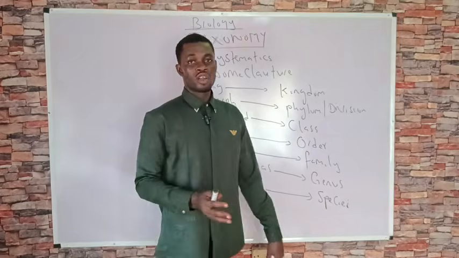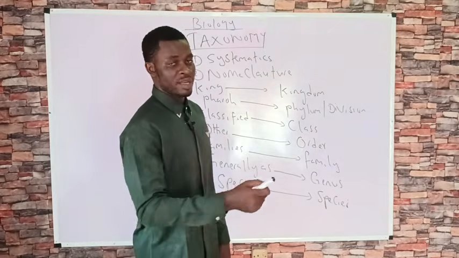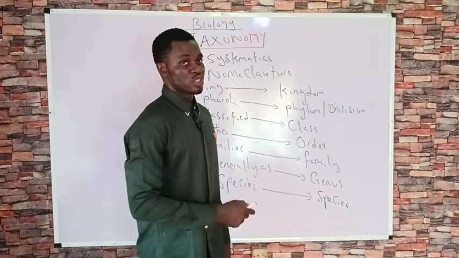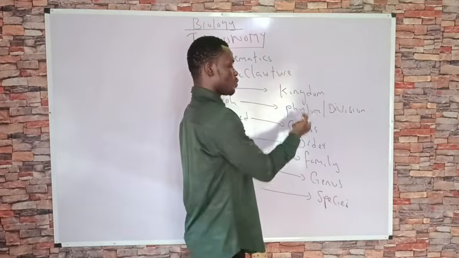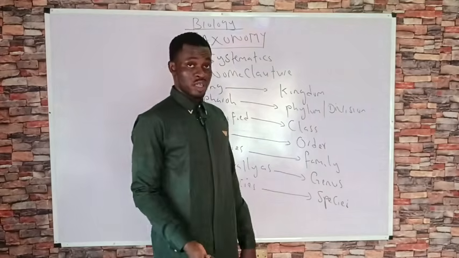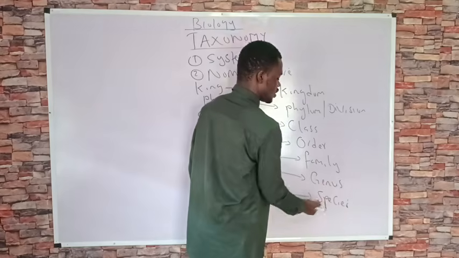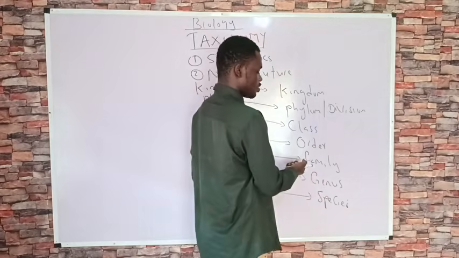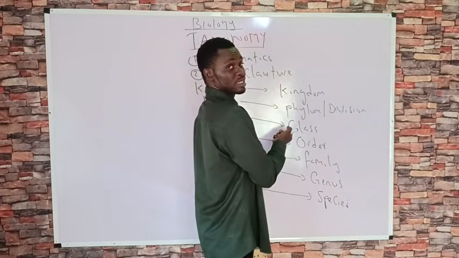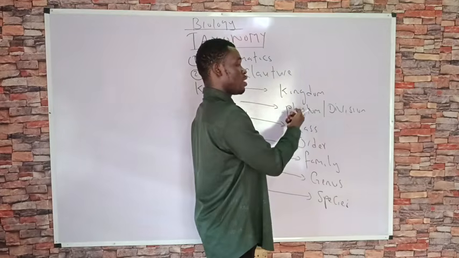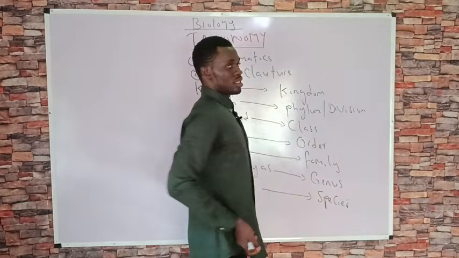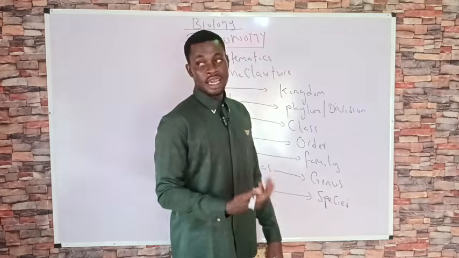Because in this kingdom, we find a lot of organisms, and these organisms may not share close similarities with each other. Phylum or division, we say that phylum is used for animals, division is used for plants. So phylum is simply a subgroup of kingdom. Now we can say that a group of related phyla is known as a kingdom. We can do the same thing for each and every one of them. We can say that a group of related species is known as a genus. A group of related genera is known as a family. A group of related families is an order. A group of related orders is known as a class. Multiple classes that are related form a phylum or a division, and multiple phyla that are related form a kingdom.